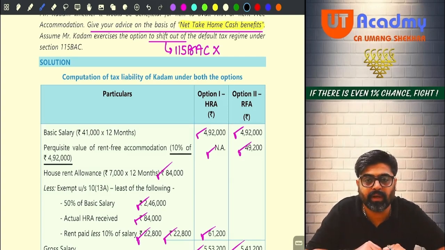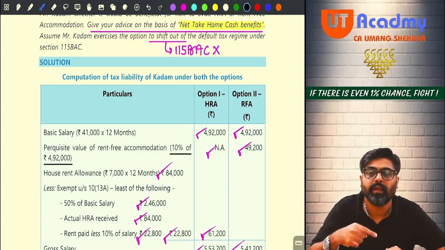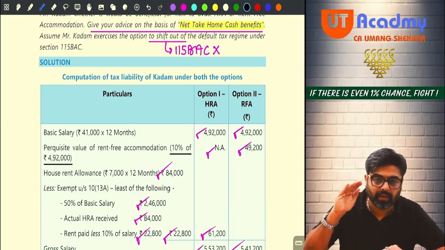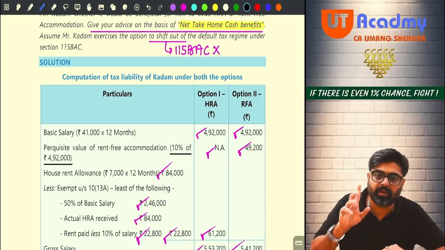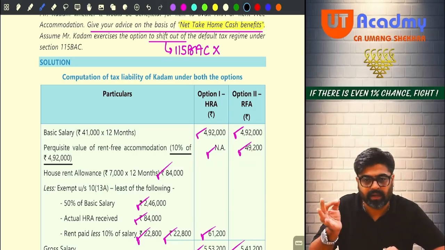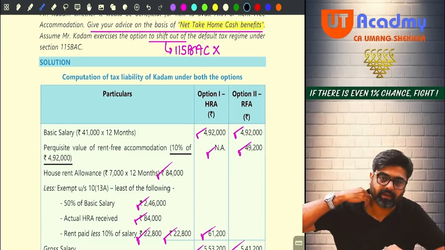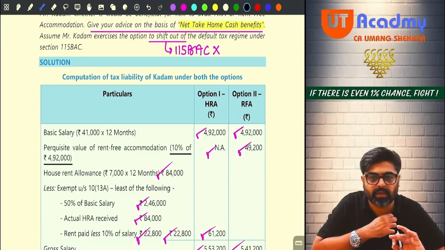So 3 limits you get. First limit, actual HRA received, 84,000. Second limit, 50% of your salary, 2,46,000. And third limit, rent paid minus 10% of salary, which will be 22,800. The lowest one is 22,800.